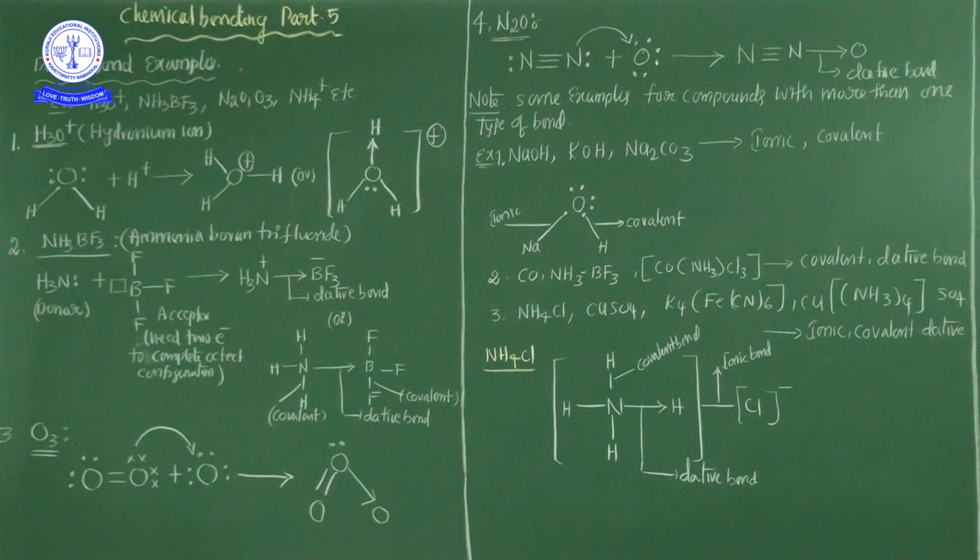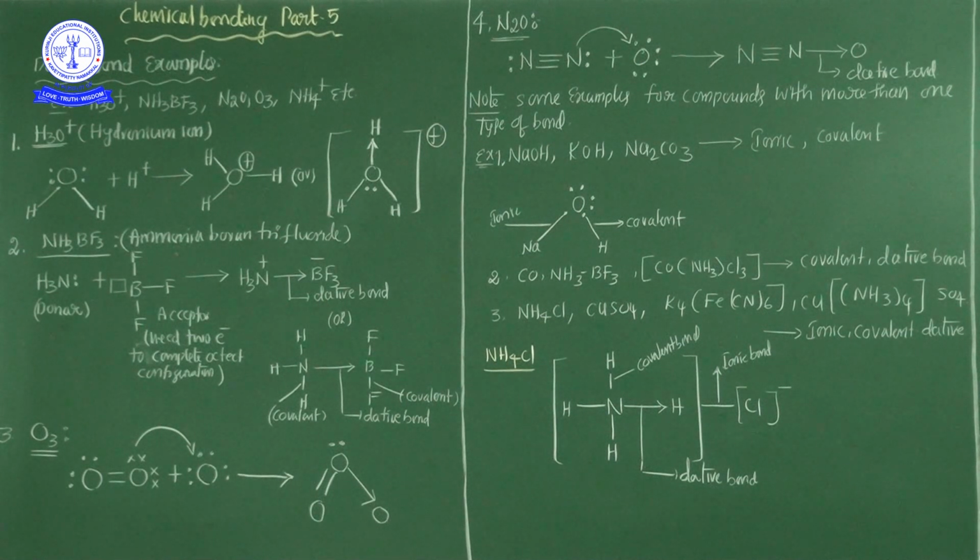Coordinate covalent bond means if two atoms are approaching each other in bonding, one atom is ready to donate one lone pair of electrons to the other atom. The other atom has an empty orbital, so it is ready to receive the electrons from the first atom. That is the basic reason why this bond is called a dative bond. A dative bond is nothing but one atom being ready to donate the electrons to another atom, and the other atom is ready to accept them because it has an empty orbital. Without an empty orbital, it cannot accept the electrons.